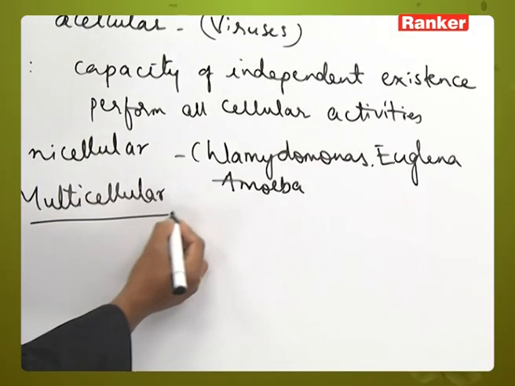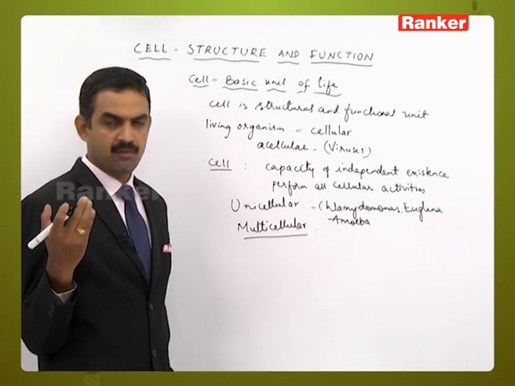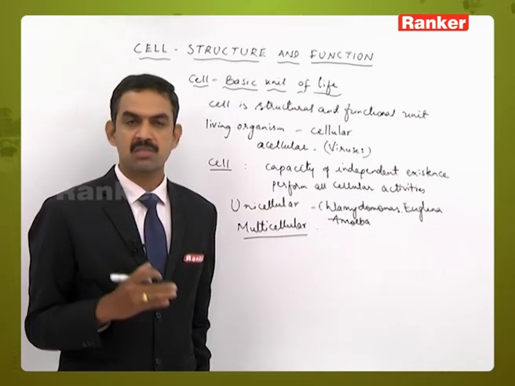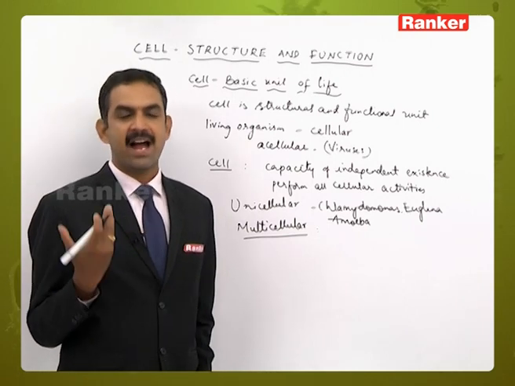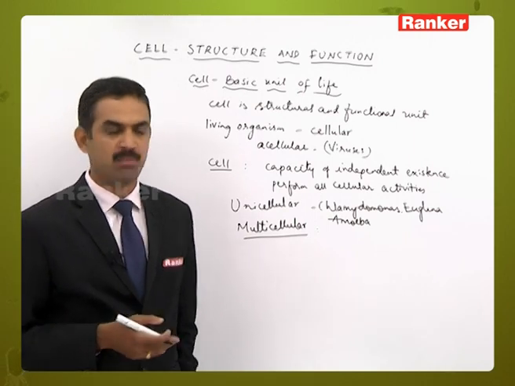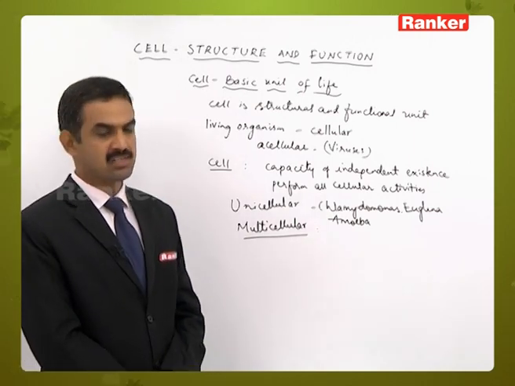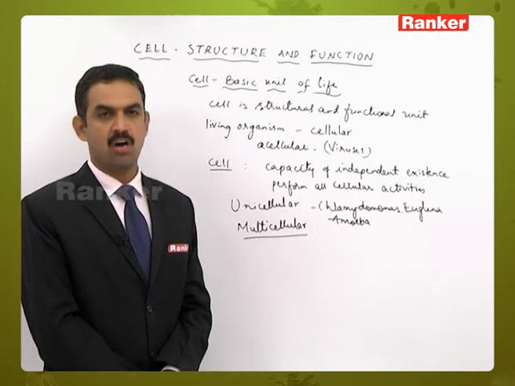Of course many higher organisms are multicellular, starting from some of the algal members to highly developed angiosperms, and in animals also, like human beings, which are made up of many cells. Likewise, the deviation can be seen based on the number of cells in the living organism.